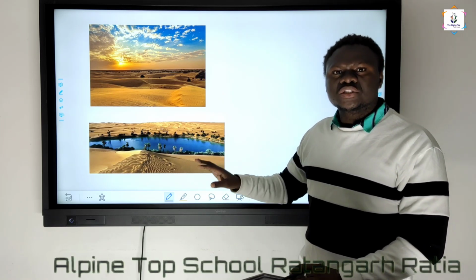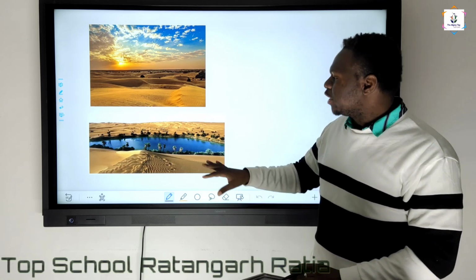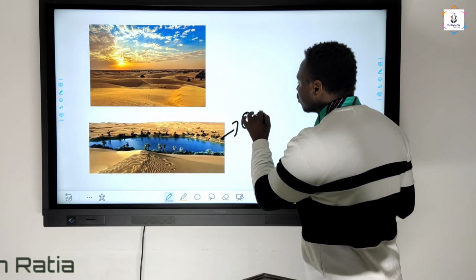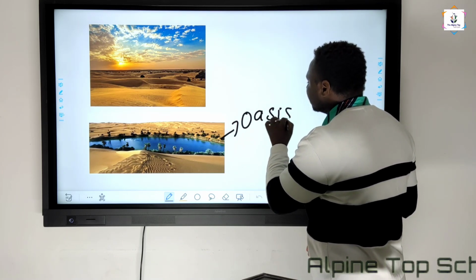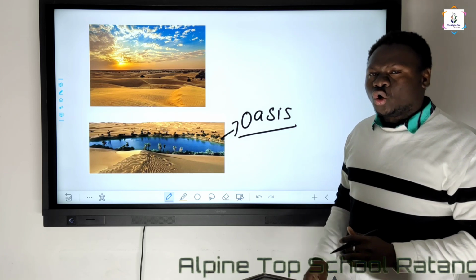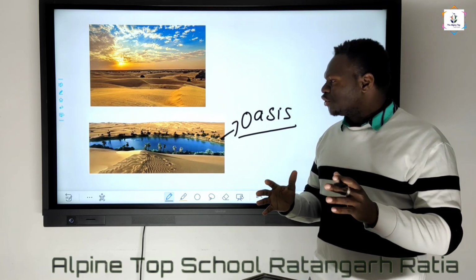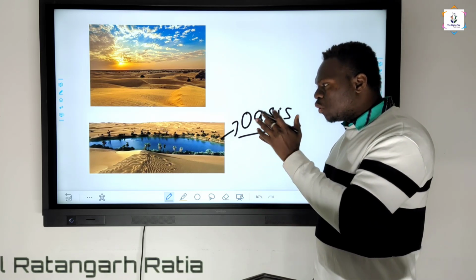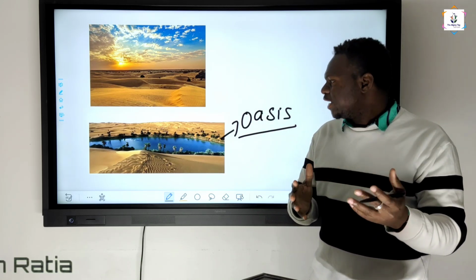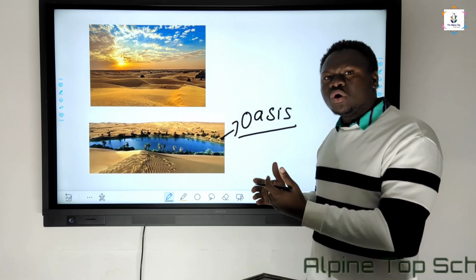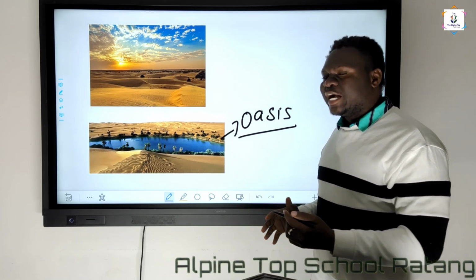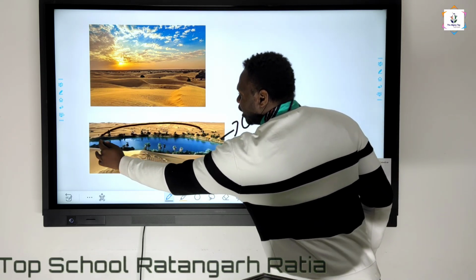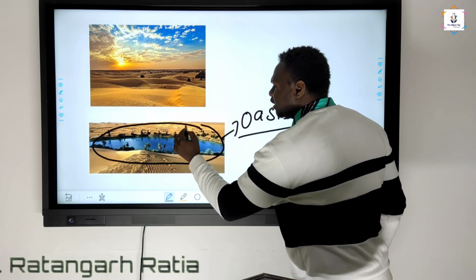Apart from that, you can also see natural water, which is called an oasis. Now what is an oasis? An oasis is a natural lake or water surface where you can get water for your household as well as for agriculture and other work.